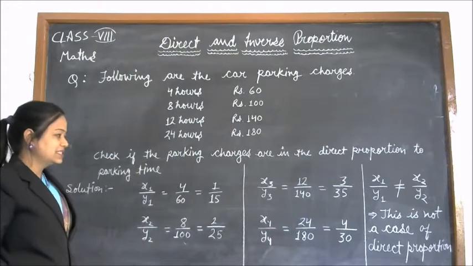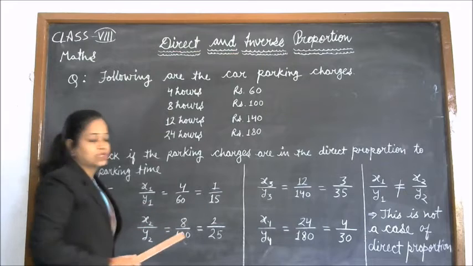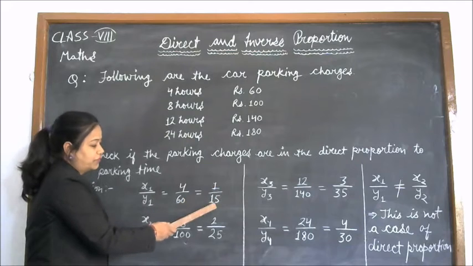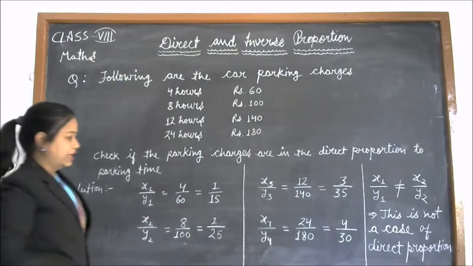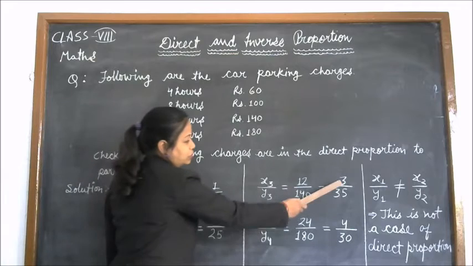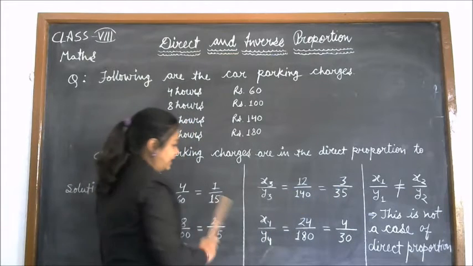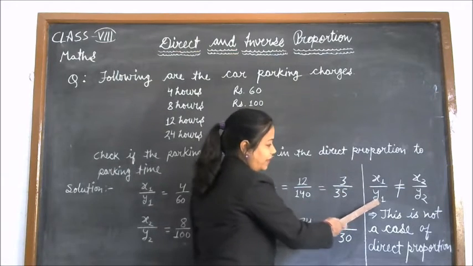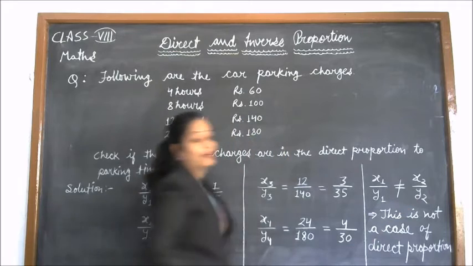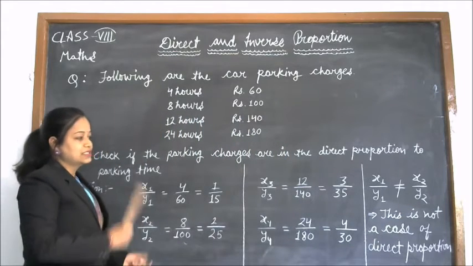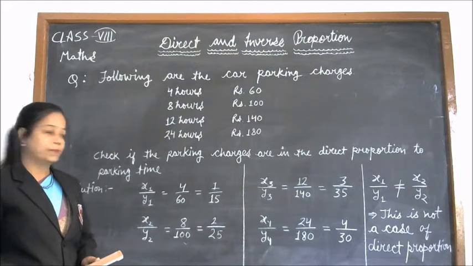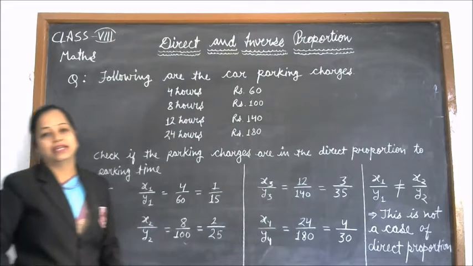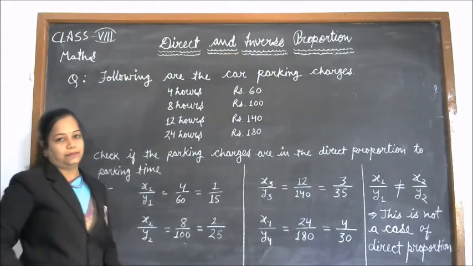Students, you can clearly see that all these ratios are not the same. Means x1 upon y1, that is 1 upon 15, is not equal to 2 upon 25. And 1 upon 15 is also not equal to 3 upon 35. And it is not equal to the fourth ratio. Means x1 upon y1 is not equal to x2 upon y2. Means this is not a case of direct proportion. It means parking charges are not in direct proportion to the parking time.